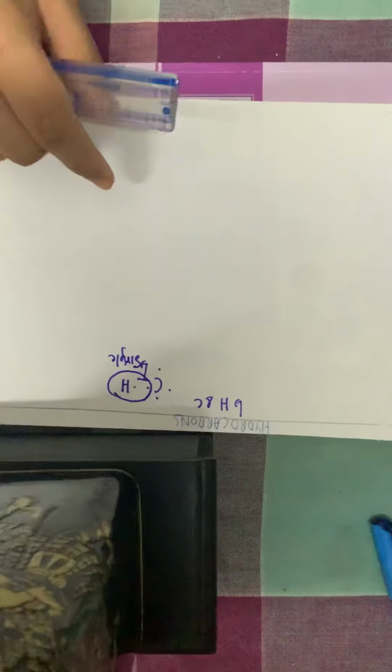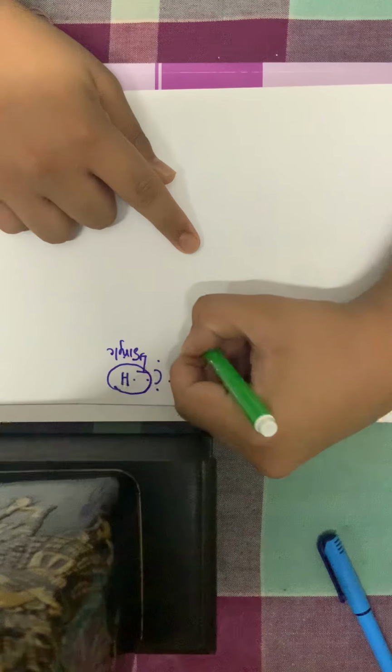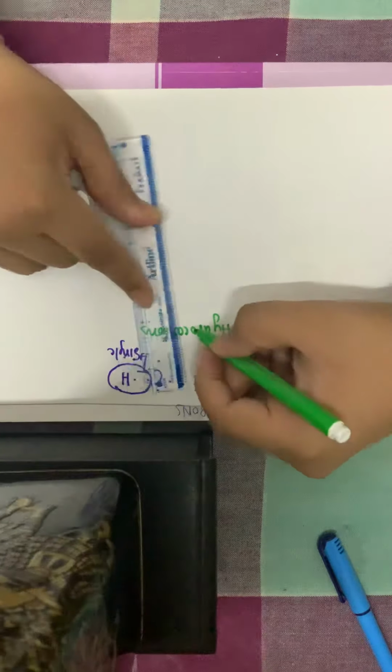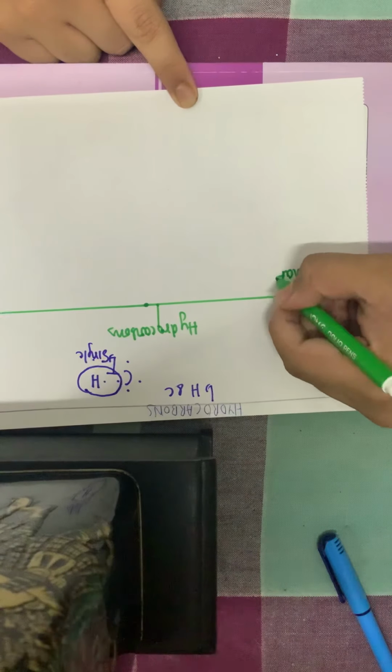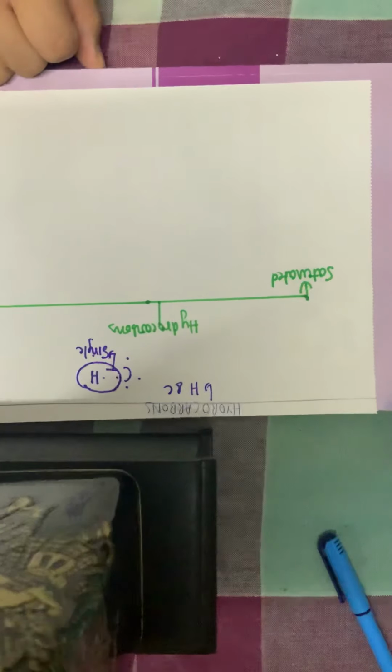Now these hydrocarbons are of 2 types. The first type is saturated. What is the meaning of saturated?